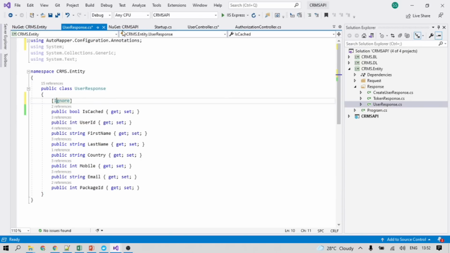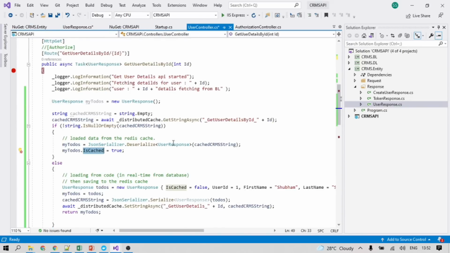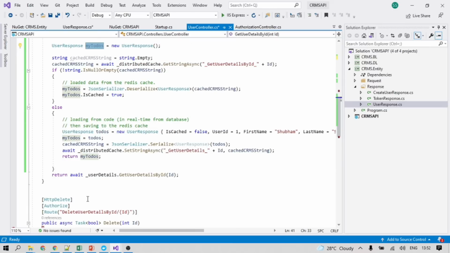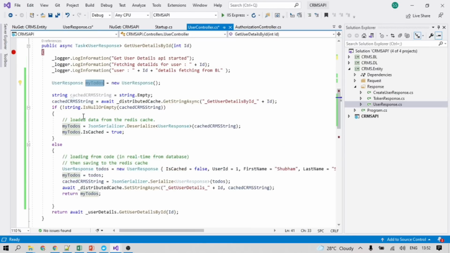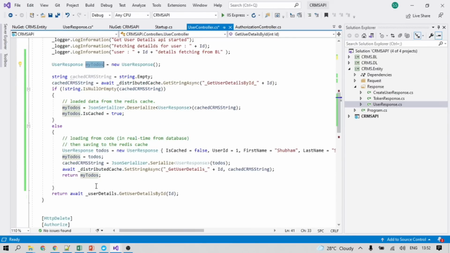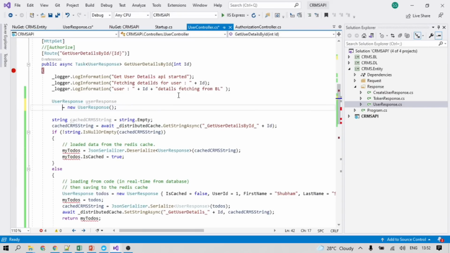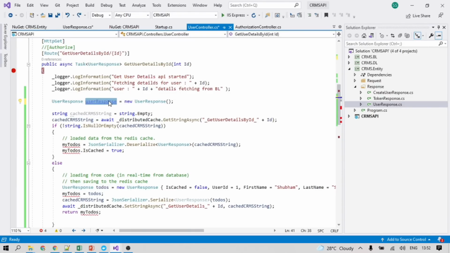So IsCached is already there in the user control class, so we put this one. Okay, is the CRMS response being used? My to do. Are we creating a response? So we will require this. So what we can do here? User response. User response. So all the places.